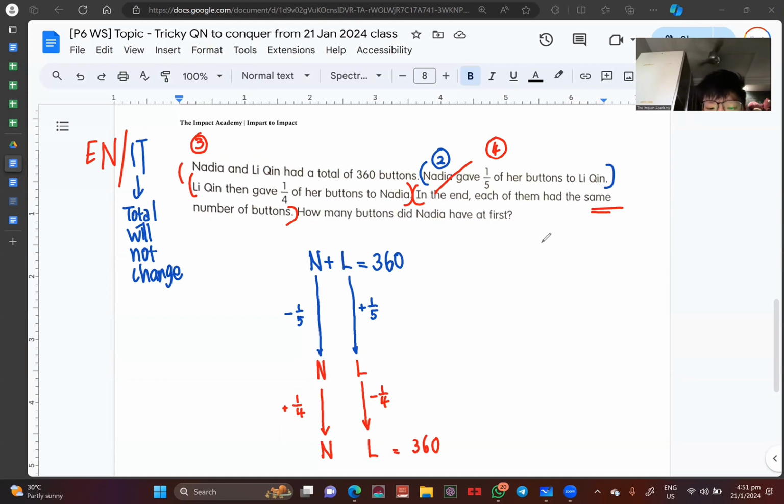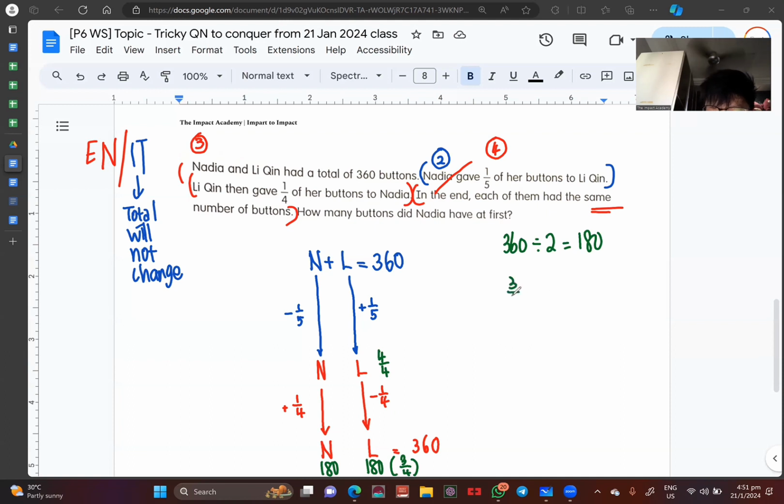Since they had the same, we are going to do 360 divided by 2, and that gives me 180. So I know that the ending for both Nadia and Li Qing is the same. And when you look at this, you realize that this 180 is actually equal to 3/4. Isn't that true? If you follow my cursor, you can see that this is minus 1/4, and this is 3/4. So therefore, whatever is over here has to be 4/4. And we know the value of 1/4.